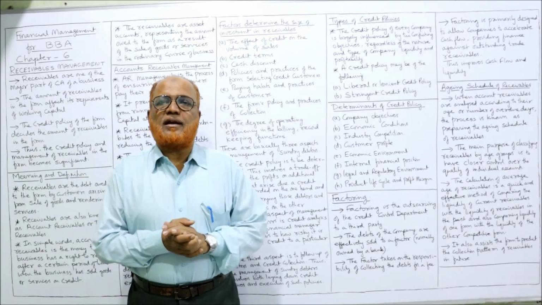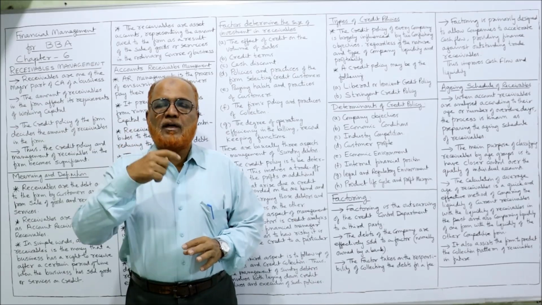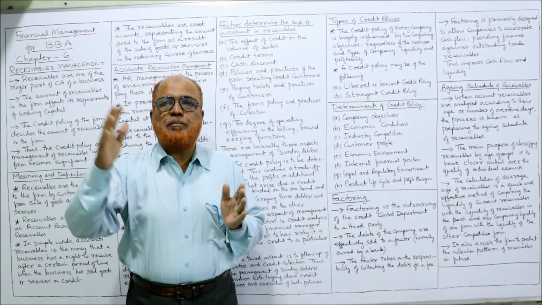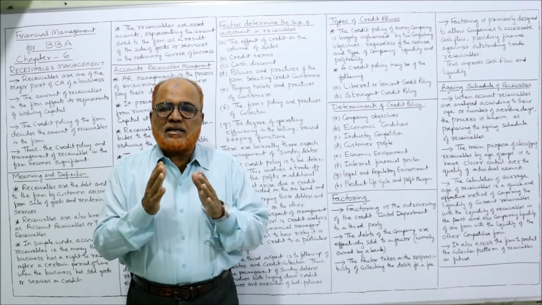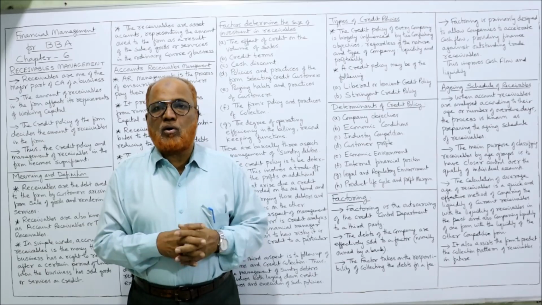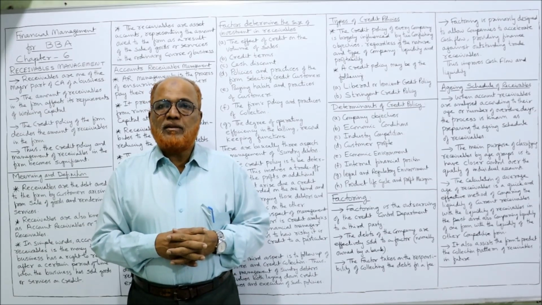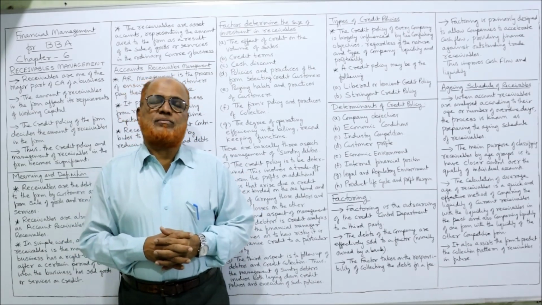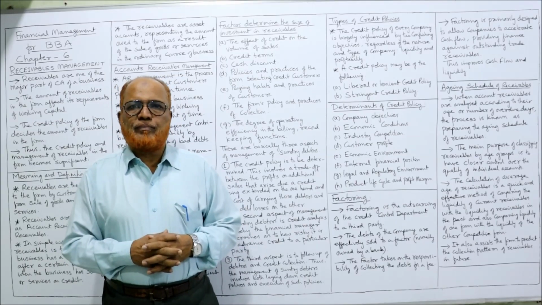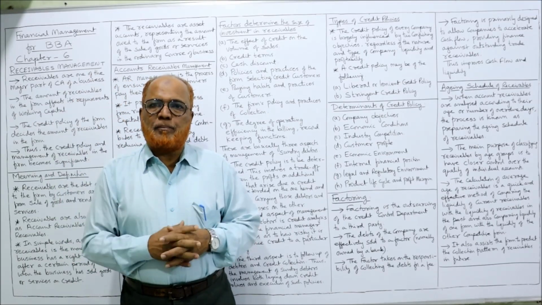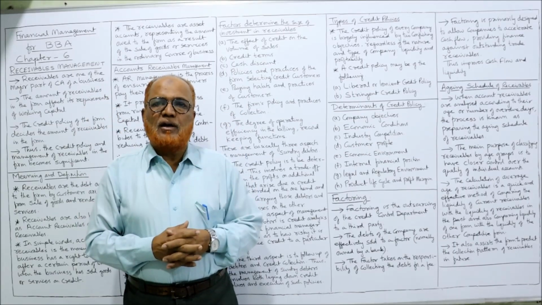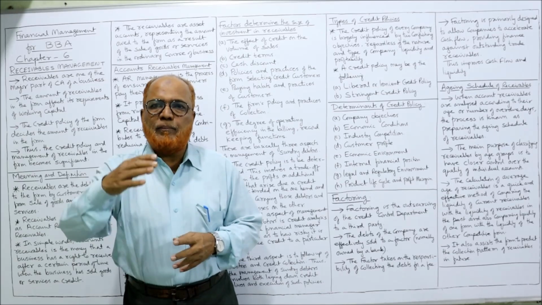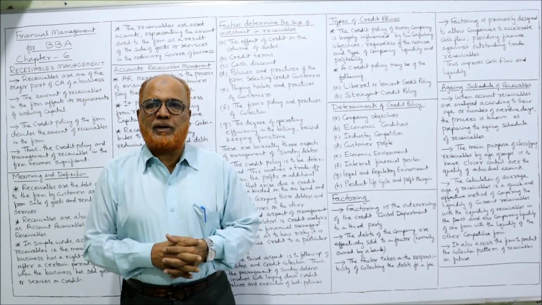Liberal or lenient credit policy is that policy where the company will give an extended credit period. More credit period will be given. Normally this extended credit period will be given in that case where competition is more. Where the competition is more and the firm does not have any liquidity problems, no working capital problem, then the company can go for liberal credit policy in order to increase the sales. In order to grow the business, they will follow liberal credit policy. Liberal means extended, more credit period.